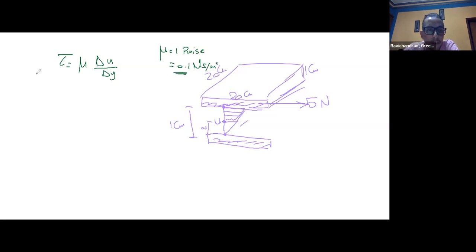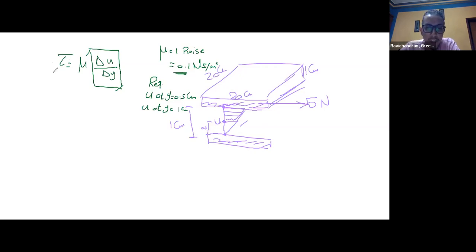So we have mu. I need U at Y equal 0.5, and I need U at Y equal 1 centimeter. A question for the exam doesn't come like this with many questions, it just asks for one point, okay? To solve and get U, we need this part, delta U by delta Y, correct? So at least the others should be given. Mu is given, but tau is not given directly. It's given, but indirectly.